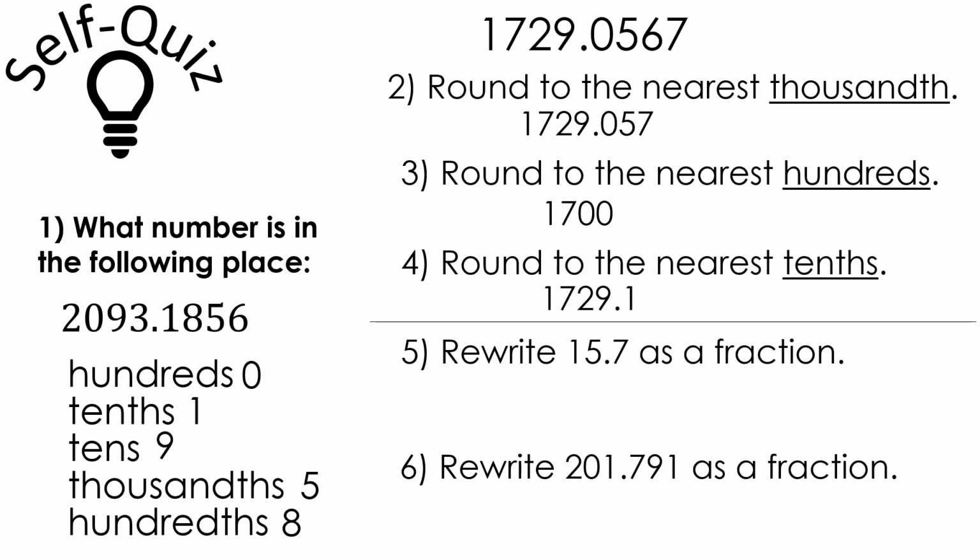When we look at the number, we underline the 0, look to the number next door. That number happens to be 5 or larger, so we have to add 1 to the underlined number. And that's how we get 1729.1.